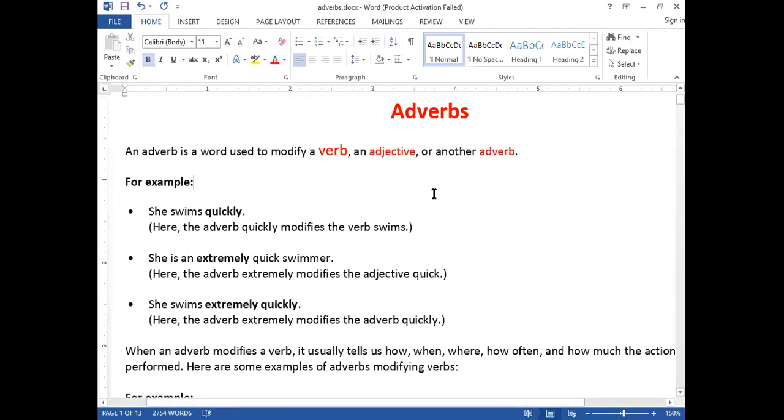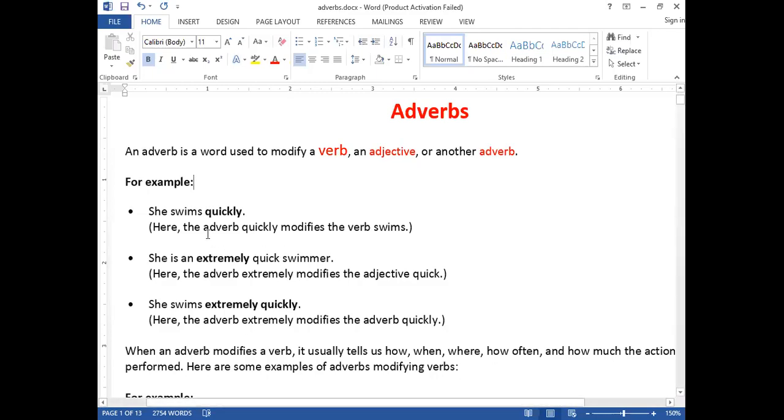As I said earlier, adverbs are words. They are used to modify how many things? Three things. Either a verb, an adjective, and the third one we call another adverb. Excellent. Let's take examples.